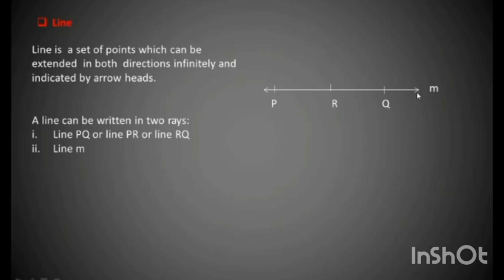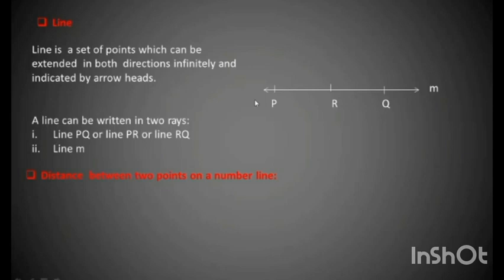A line can be written in various forms. First, it can be written as line PQ, or line PR, or line RQ. Second, we can see there is a name for a line given over here. So it can be named as line M also.